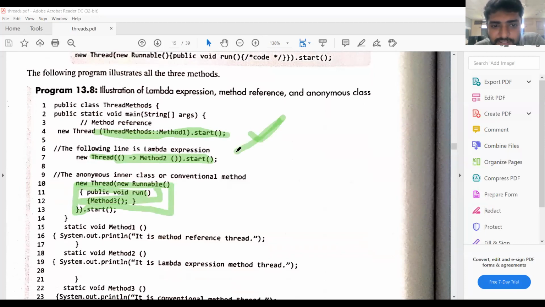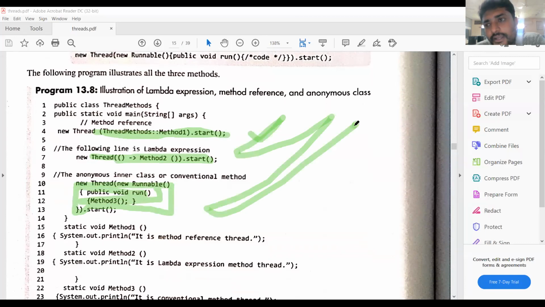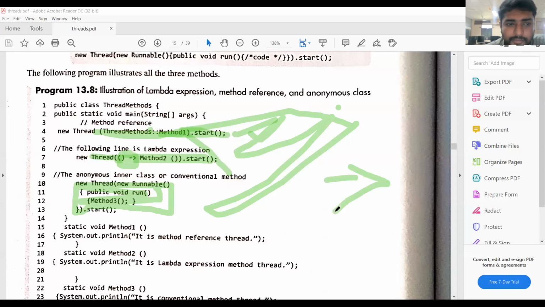So by using these three ways, we can define the Runnable interface. See the class name, colon, method name, dot start. This is the lambda operator, hyphen greater than. So by using the lambda functions also, you can implement the threads.